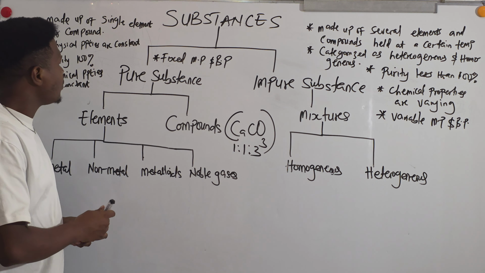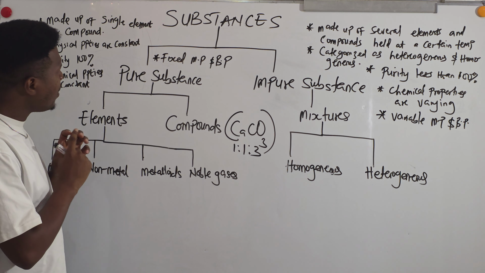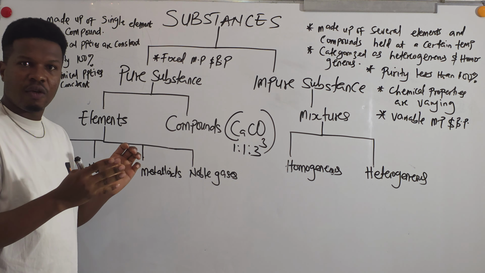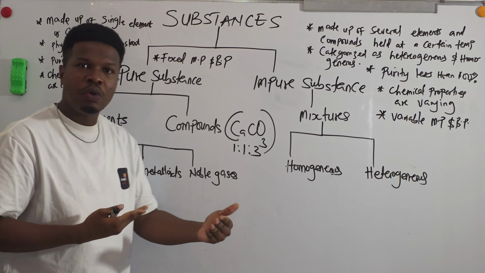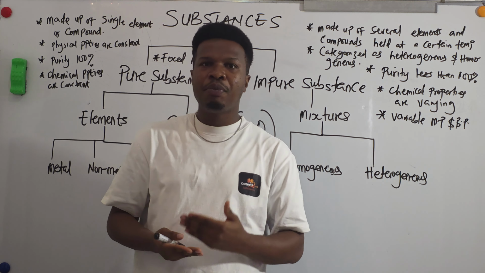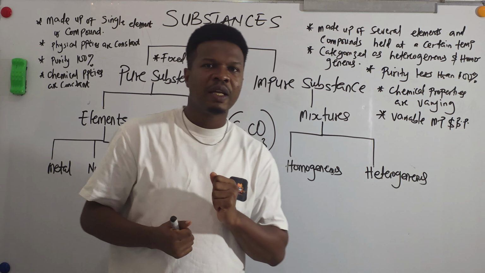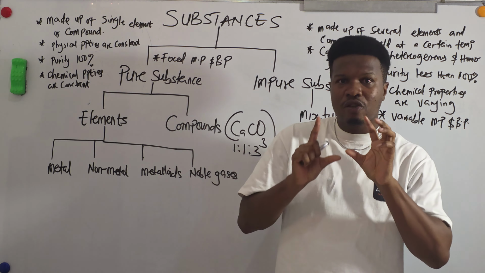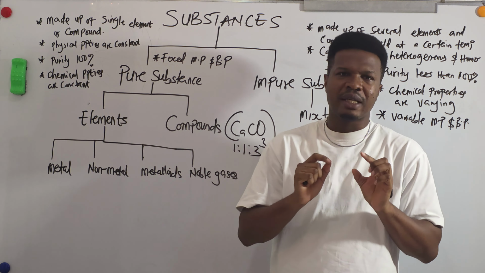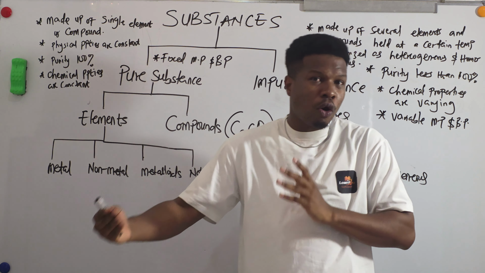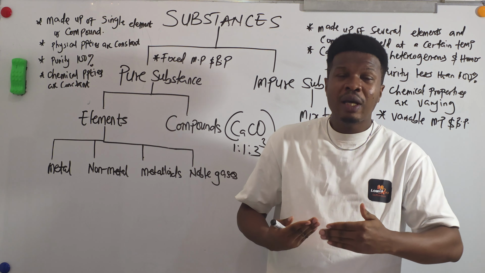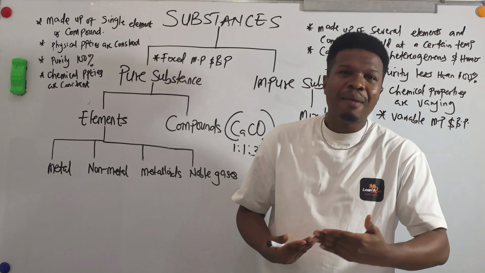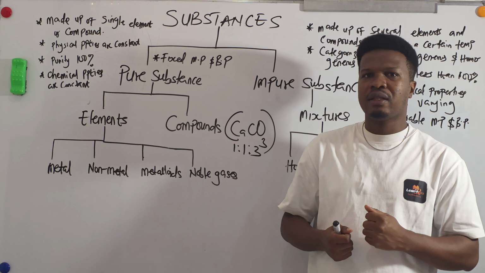Now what is the difference between a pure substance and an impure substance? How can we differentiate between them? Number one is that the percentage purity of any pure substance is 100% or very, very close to 100%. For you to say a substance is pure, the level of purity must be up to 100% or 99.99%, very close to 100%.